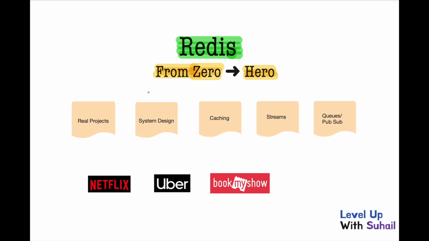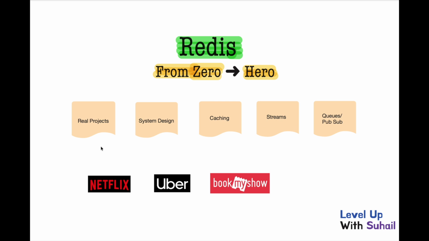Today we are kicking off the Redis Zero to Hero series. Redis is not just a cache, it's the engine behind some of the fastest systems. For example, Netflix uses it for recommendations, Uber for real time tracking, BookMyShow for lightning fast bookings. In this series, we will not just learn Redis by exploring core data structures. We will see how Redis is used in production systems every day.